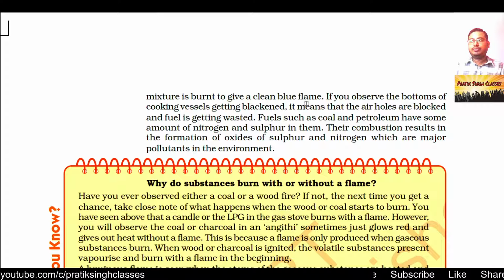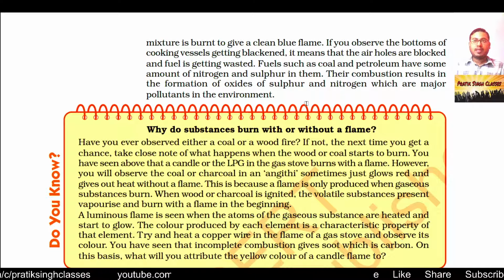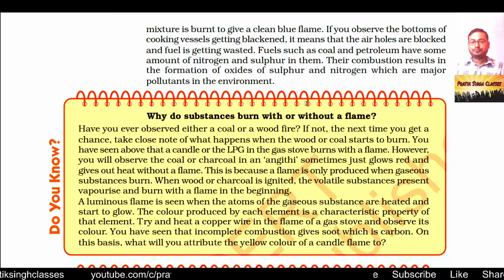If you have seen the old kerosene stove, before we burn it, we have to pump air at very high pressure. When that air-mixed kerosene comes out from the nozzle, it gives a blue flame. And whenever we have a blue flame, the heat content will be very, very high.